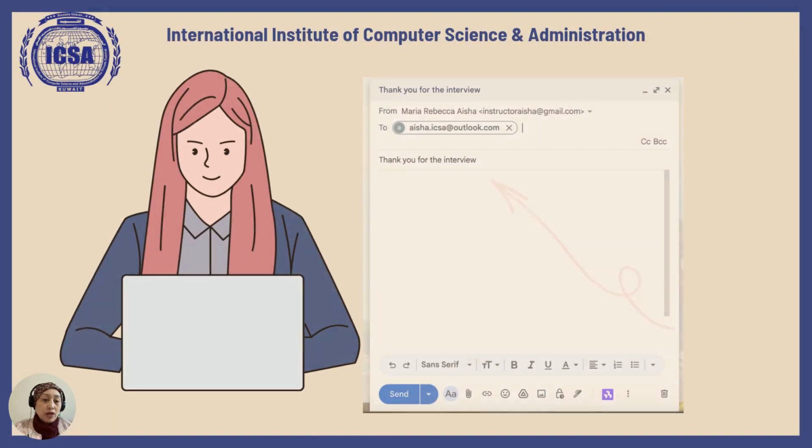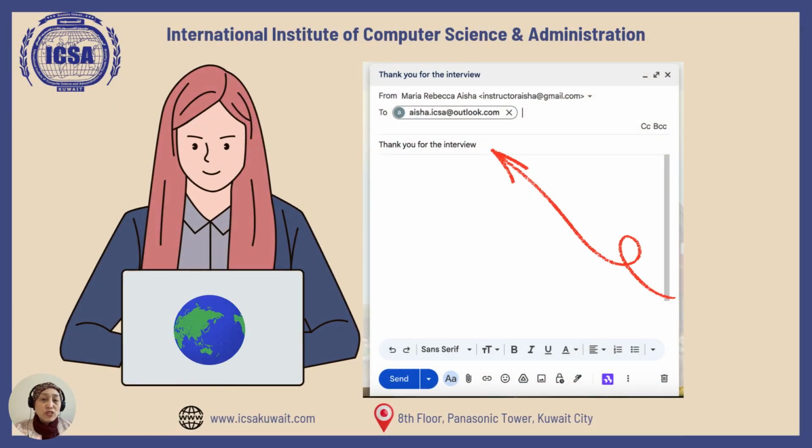When you're writing your email in Gmail, for example, you have your recipient, which is the email address of your receiver, and then you type on the subject line the topic that summarizes what you're going to talk about.